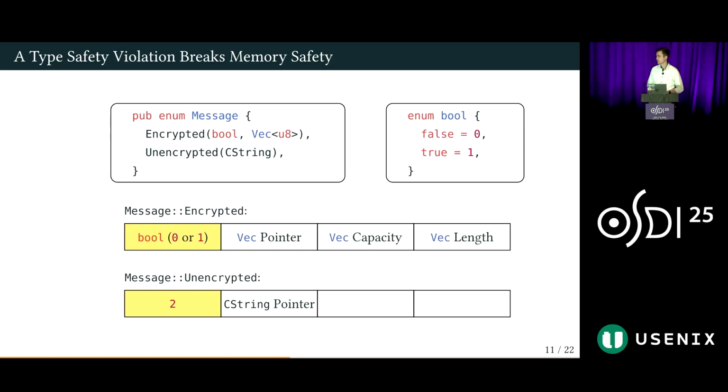This optimization is nice. It saves a word of memory and is just one example of the many optimizations that Rust performs as part of its zero-cost abstractions. But it is tricky in the presence of foreign code, and that is because we have very few guarantees that the value that C returns when we call this function actually adheres to what Rust thinks a Boolean should look like. If C, for instance, returns a 2, which it could do, then Rust will simply store that value in this field. But then upon reading that type back, it is going to assume that the unencrypted variant is active instead, and is going to misinterpret a type of vector as a C string, read past the end of this non-null-terminated buffer, and result in an out-of-bounds access.